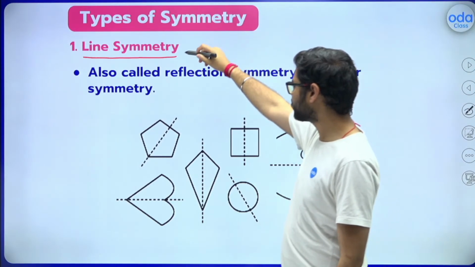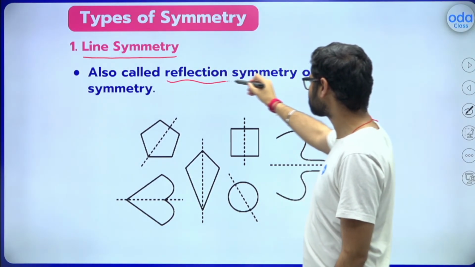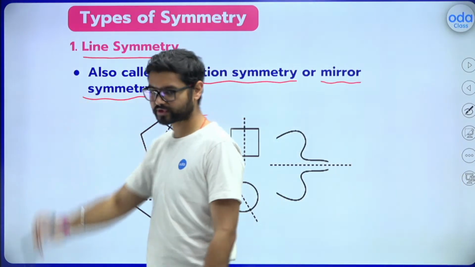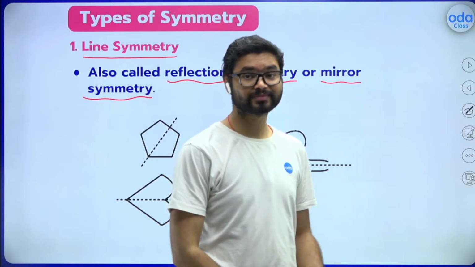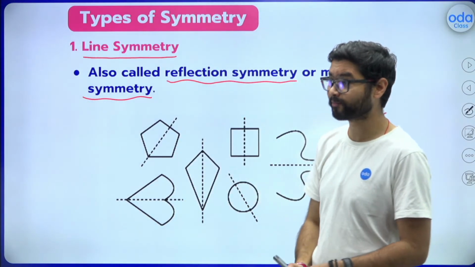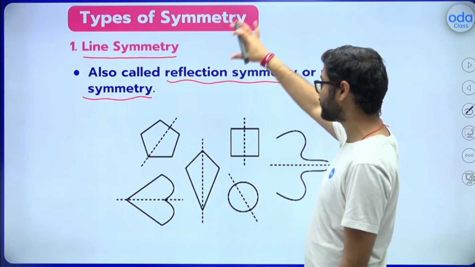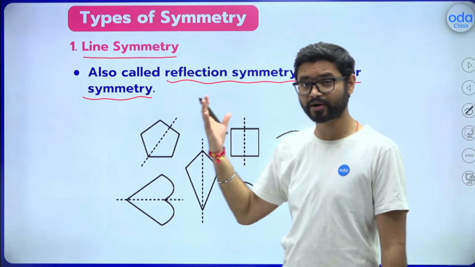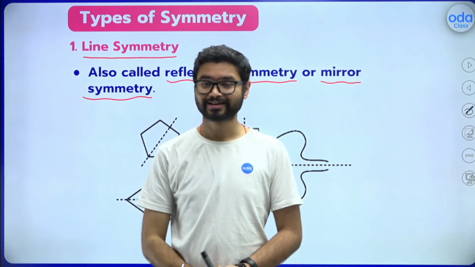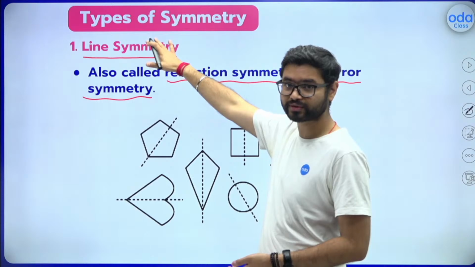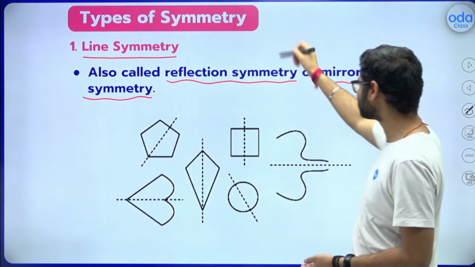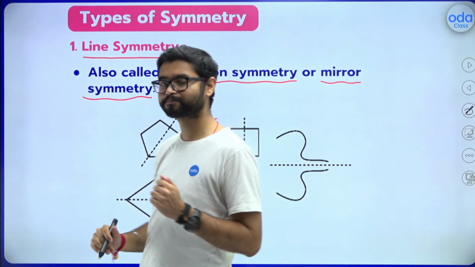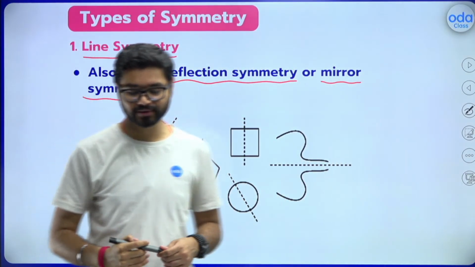Line symmetry is also called reflection symmetry or mirror symmetry. You can write it down in your notes, because they can ask you if you are preparing for Olympiads. If they use a word like reflection symmetry, don't get confused and think, oh my God, what is that, we don't know about it. That is nothing but line symmetry. Line symmetry, reflection symmetry, mirror symmetry are all different names for the same thing.